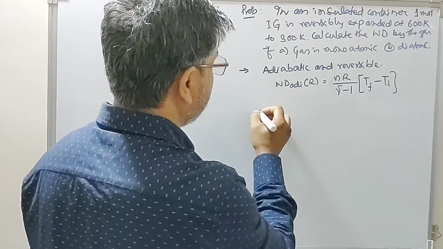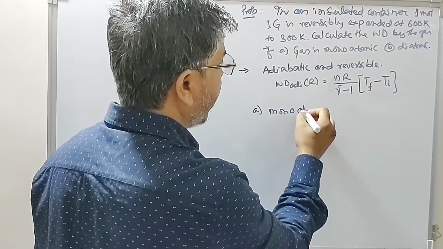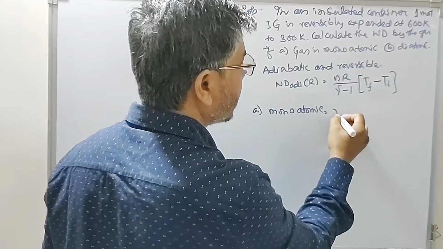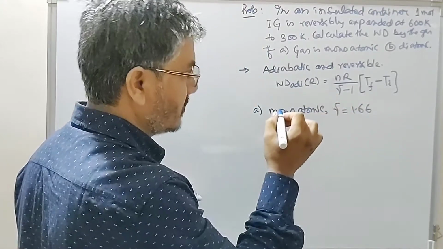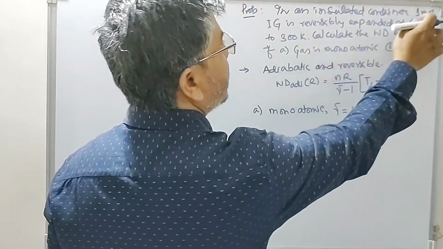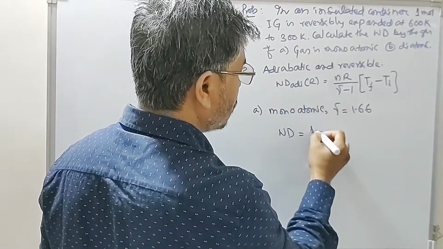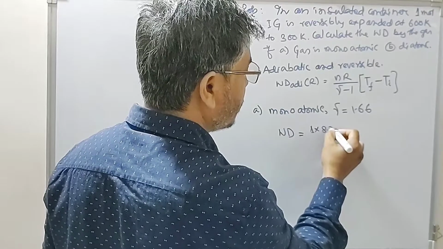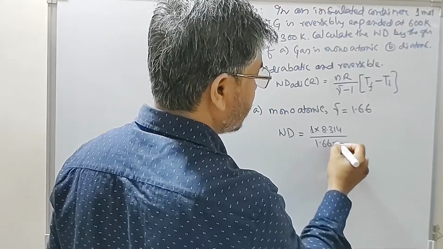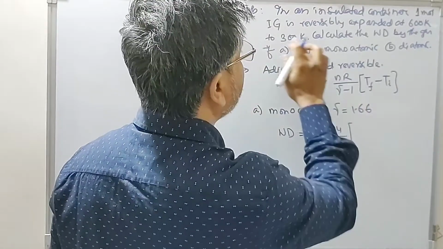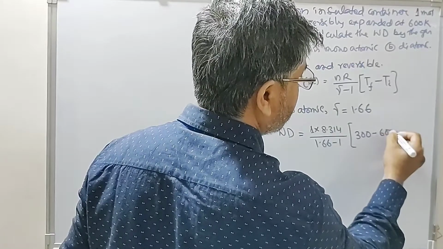So we have looked at this first step, monoatomic gas. For monoatomic gas, gamma is equal to 1.66. n is given as 1. So work done is equal to n is 1, R is 8.314, gamma is 1.66 minus 1, final temperature is 300, initial temperature is 600.